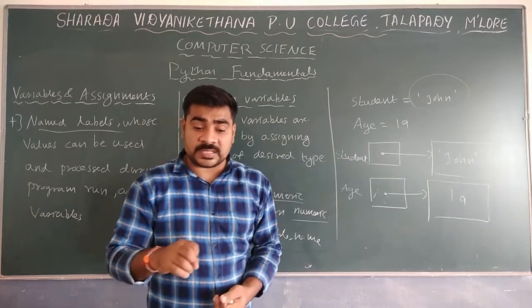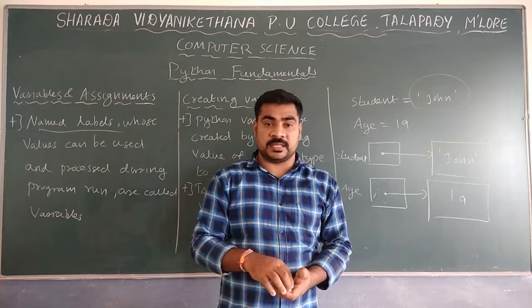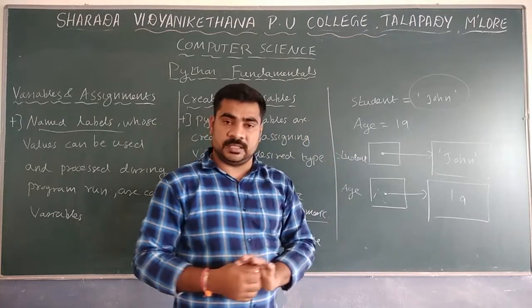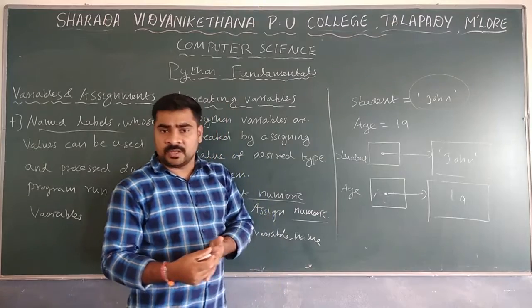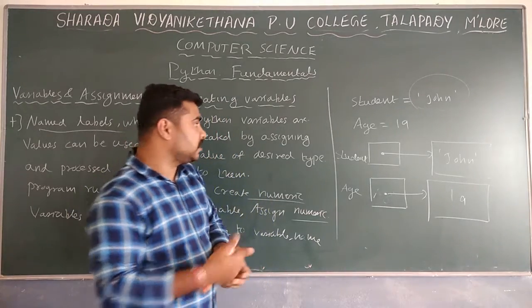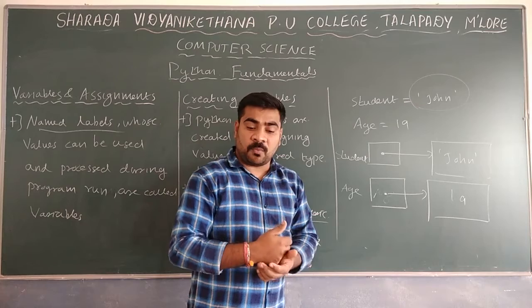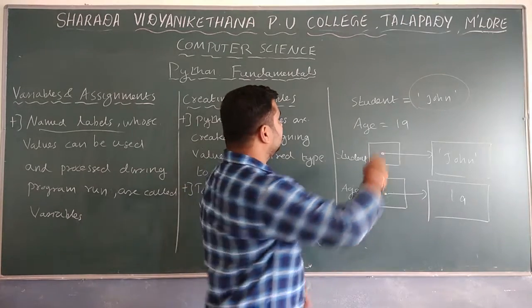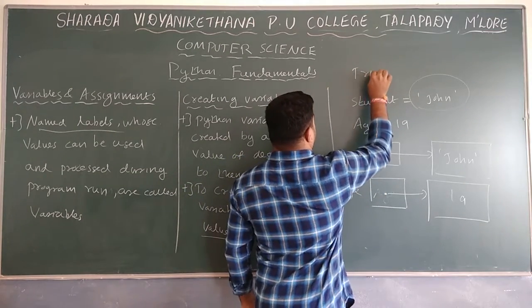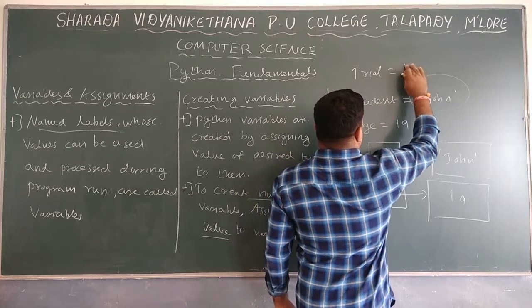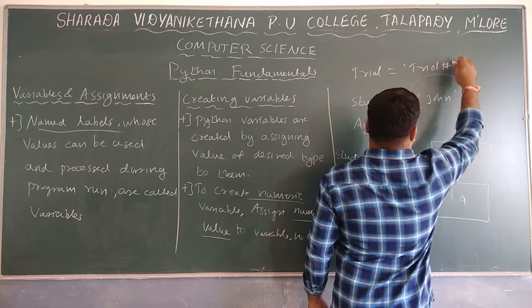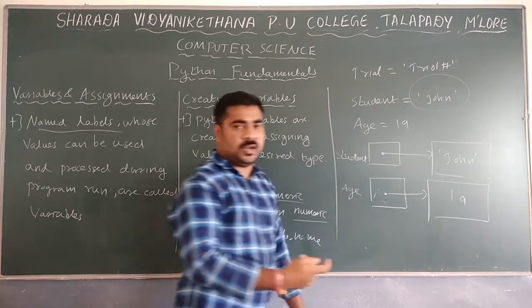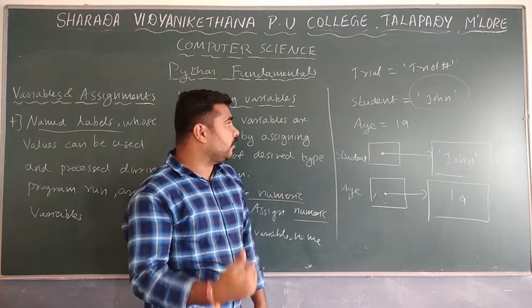Whenever you assign values like this, the values will be assigned like this. If you want to create some other variables, that is also possible. One value is assigned, whichever value, that value will be assigned.